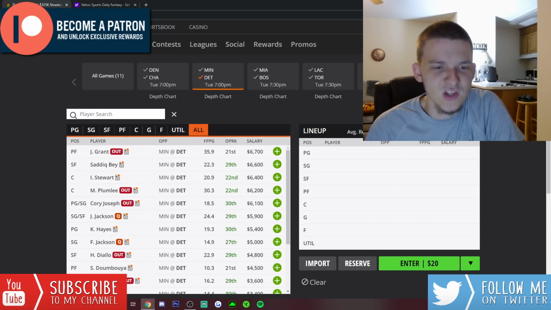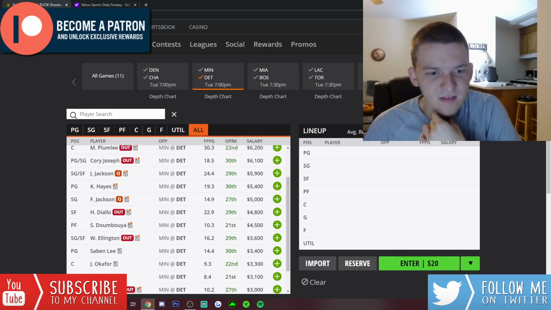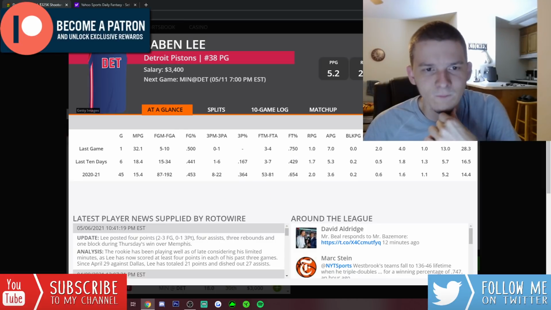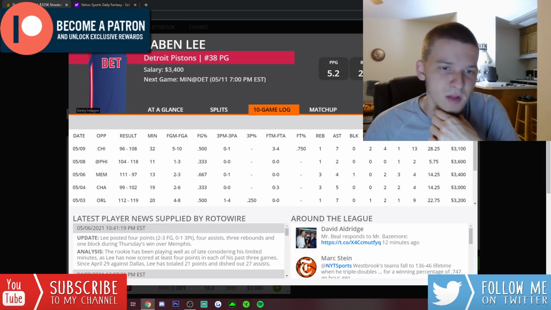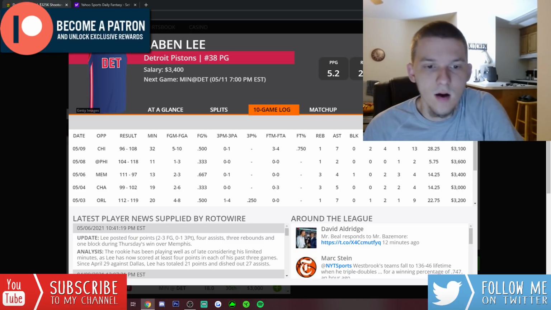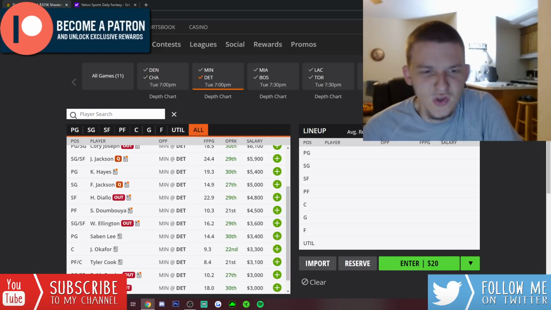If Josh Jackson and Frank Jackson both play, I don't see too much I like on this team. But if they're out, I would definitely be looking to the backcourt guys. Killian Hayes, Saben Lee, I would like quite a bit if those two guys are out. Saben Lee, I'm pretty sure, did start the second half last game. He did play 32 minutes. He might start regardless. If he were to start here, I would like him a lot. But that's just news we've got to wait and see on.